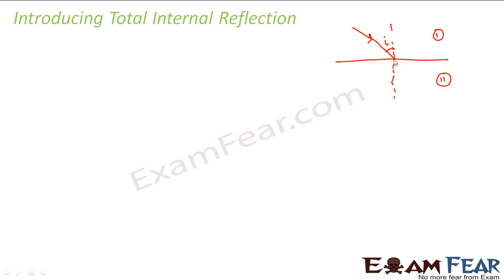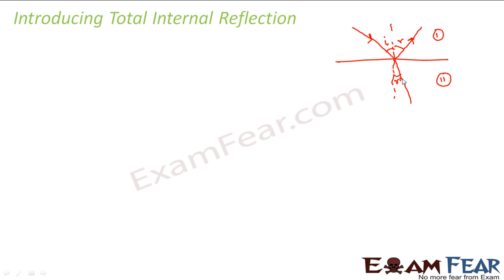When it reaches the boundary, a portion of it gets reflected, as some of the light cannot cross into the other medium. This is the angle of reflection. The remaining portion gets refracted and bends this way. This is the angle of refraction. This is what happens under normal situations. In most cases, neither the entire incident ray gets refracted, nor the entire incident ray gets reflected. Some portion gets reflected and the remaining portion gets refracted.